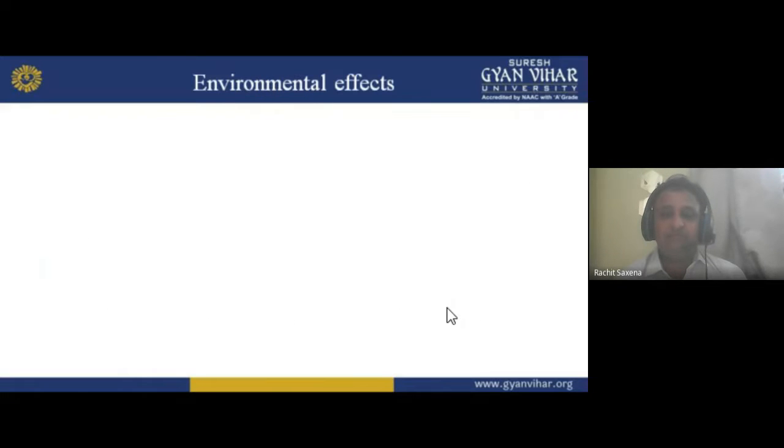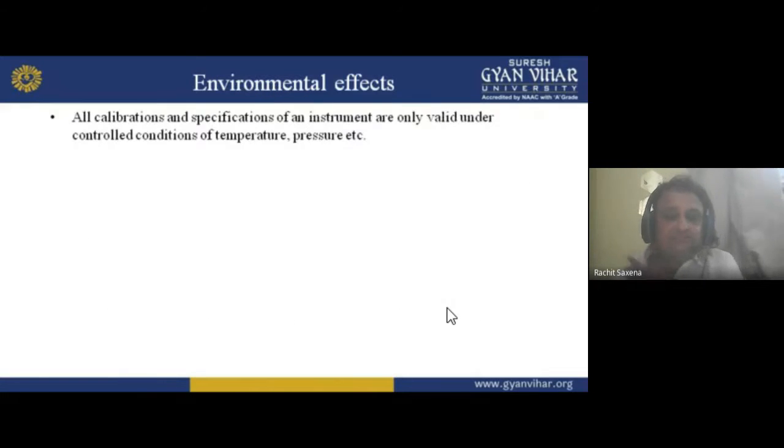Understand? Now, environmental effects. As I told you earlier, we have some errors due to the environment. These are some environmental effects, and we can also say that these are errors. Now, all calibration and specification of an instrument are only valid under controlled conditions of temperature, pressure, etc.